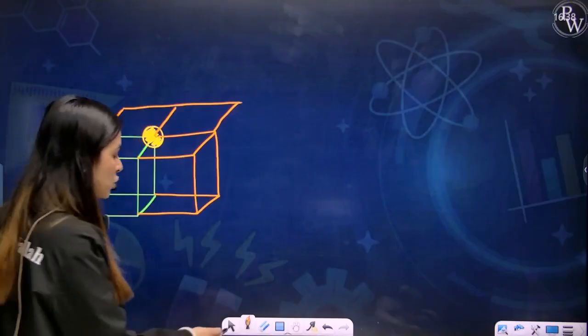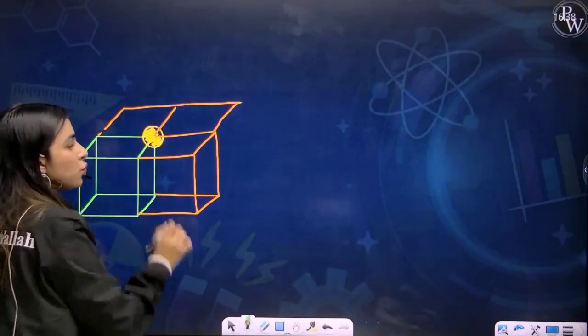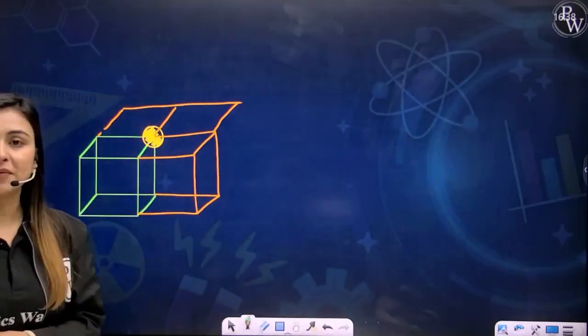So can I say that this one atom is divided into 4 rooms? This one atom is at the corners of 4 different rooms: one room, the next room, the room behind, and the room behind the next room. So can I say that the contribution is 1/4? Okay, fine. Till now, you're clear.